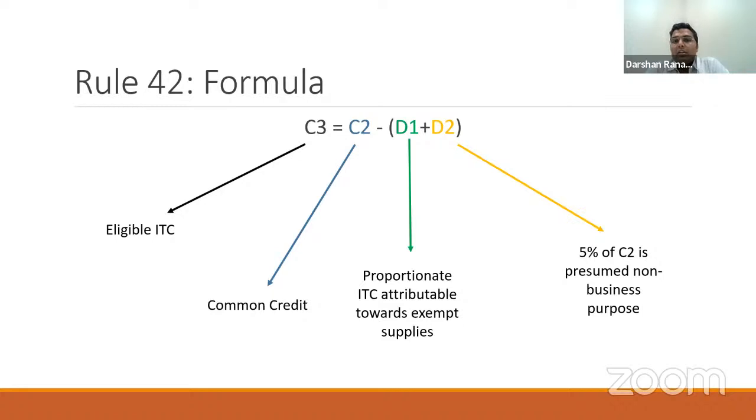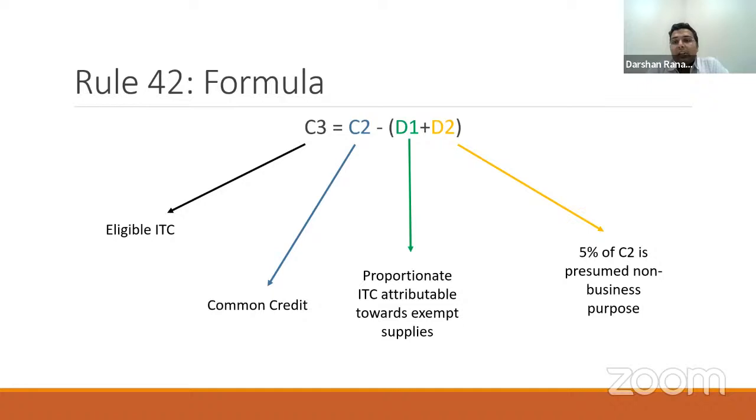C2, we know from the earlier slides, is the common credit, the common pool of credit which is not identified against any of my specific income streams. So C2 minus D1. D1 we just derived from the earlier slide. D1 is the ITC which is attributable to exempt, the proportionate ITC attributable to exempt. And we should also minus D2.